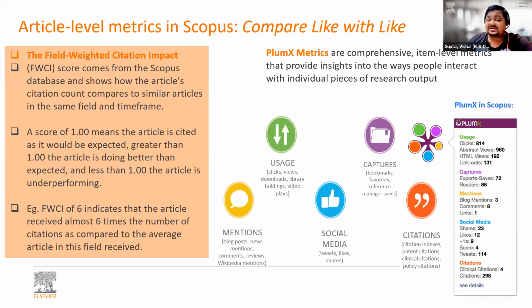Looking at metrics, it is found both in Science Direct and on Scopus, and it basically helps researchers in finding out what is the potential of this article going forward, right? So by potential, I mean, if you see that the article has got a lower number of citations at the moment, but there is a lot of online activity, a lot of activity going on social media, you tend to have an assessment that if it is doing so well in social media, it is definitely going to create some sort of impact in the future. So you can make an assessment about a particular article using Plumx metrics.